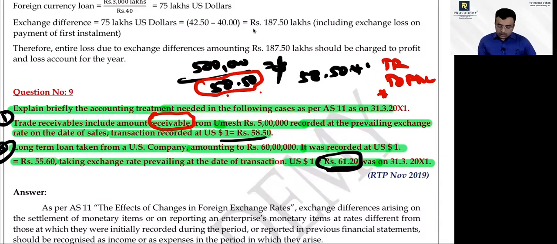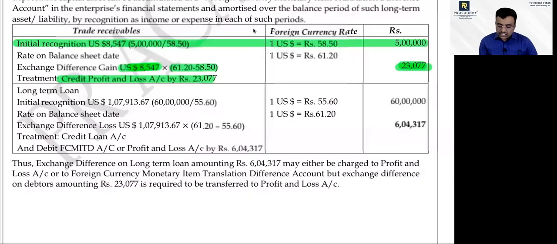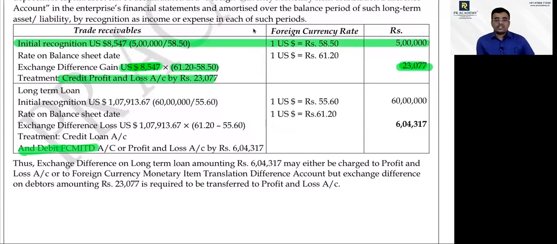When a long term foreign currency loan is taken, this exchange difference, as I told you, may go either to the profit and loss account or to FCMTR, foreign currency monetary item translation reserve. Different names can be given. Keep foreign currency monetary translation reserve in mind. In the question nothing is given, it's clear. They have given both answers. Either it can go to that account or the profit and loss account.